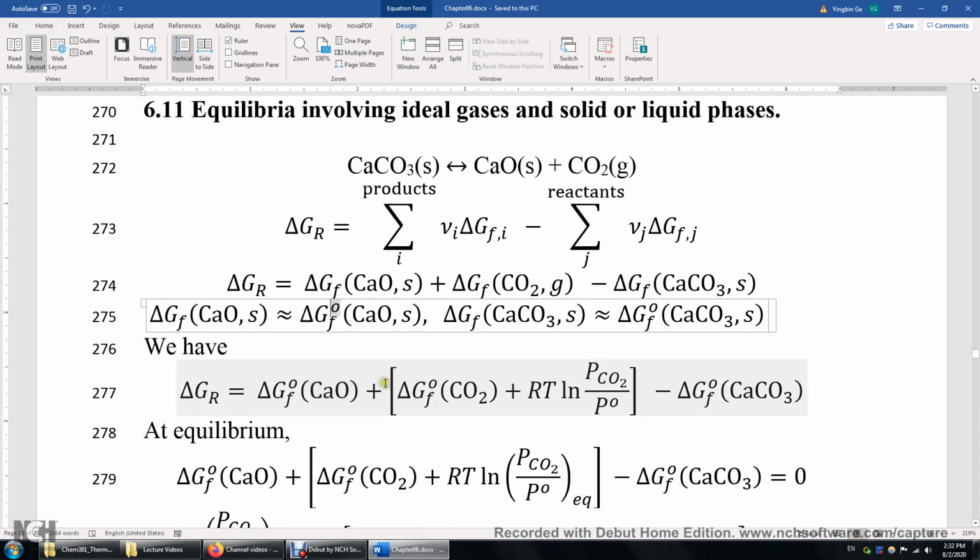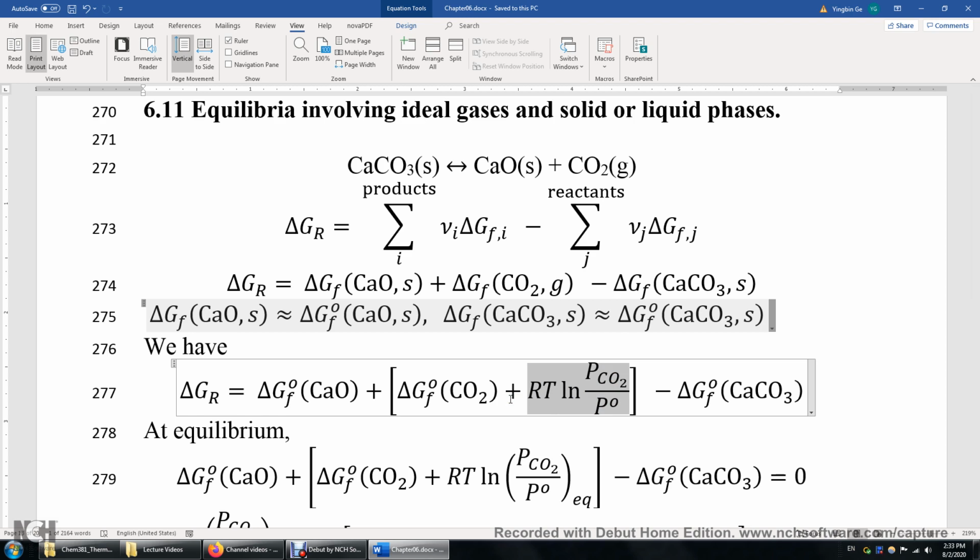And then we just need to look at the pressure dependence of the Gibbs energy of CO2 here. So when pressure changes, we have only this part involving RT times the logarithm of PCO2 over P naught. Again, this equation depends on dG equals VdP at a constant temperature. For ideal gases, dG equals nRT over P dP. Then we integrate both sides, and we learn that the Gibbs energy of formation of CO2 does depend on pressure in this manner.